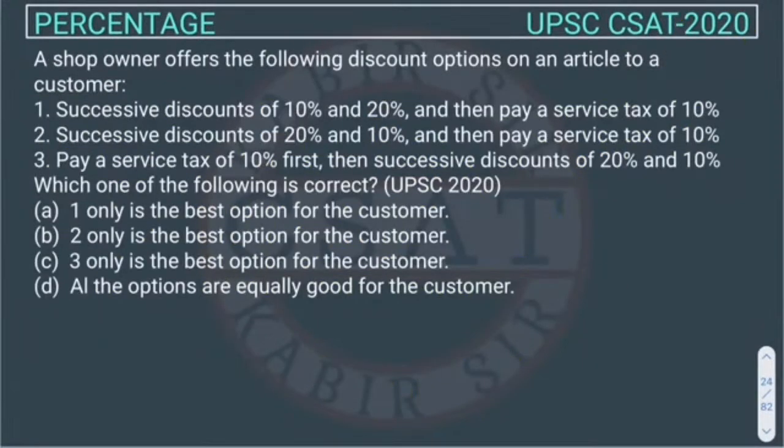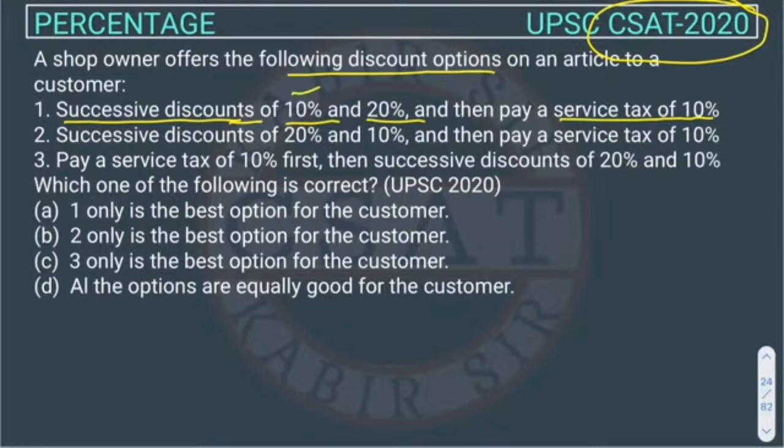Okay. This is the percentage question asked in UPSC CSAT 2020. Right. So the question is, a shop owner offers the following discount options on an article to a customer. What's the first thing? The successive discount. So this is a question from successive discount, right? Successive discount of 10%, 20% and then pay a service tax of 10%. So initially the shopkeeper is giving 10% discount and after that 20% and later he is charging 10% service tax. And the second option is initially 20% discount, then 10% discount and charging service tax 10%.